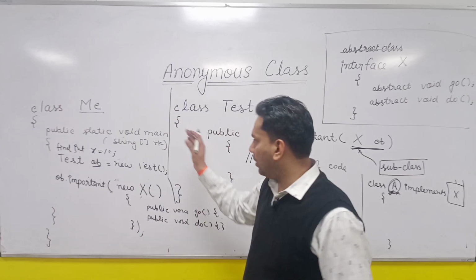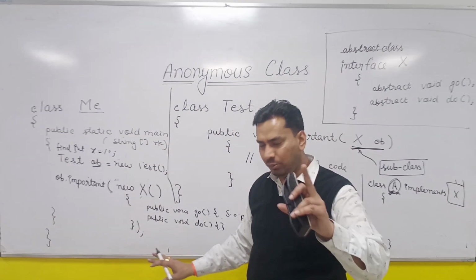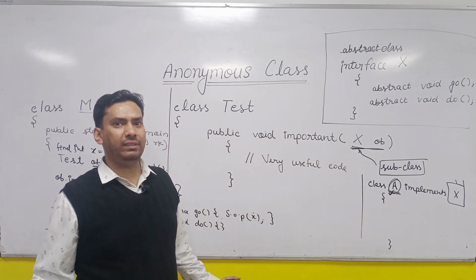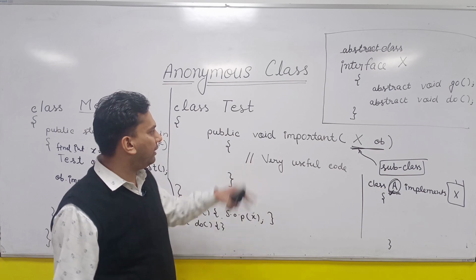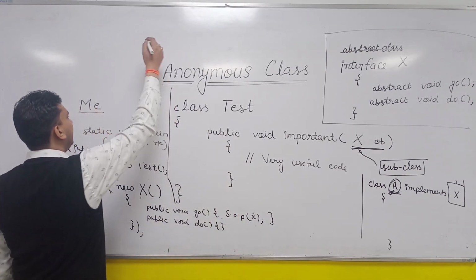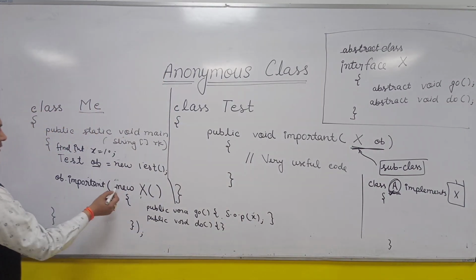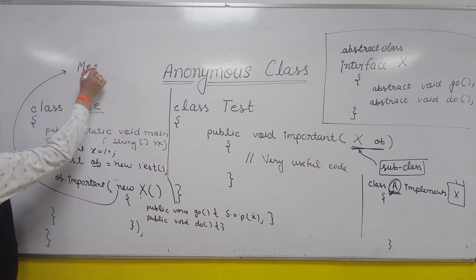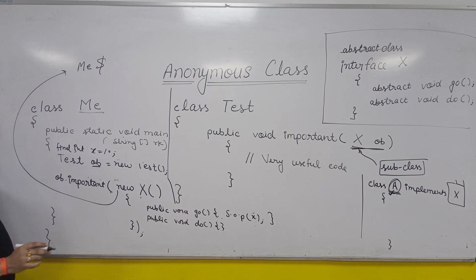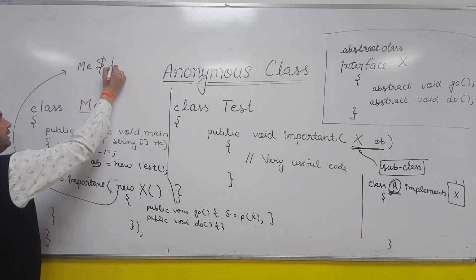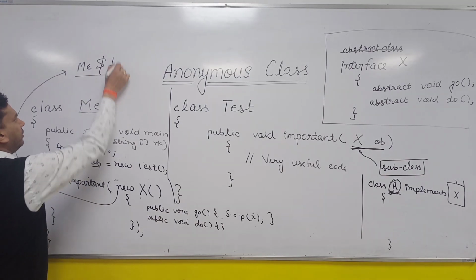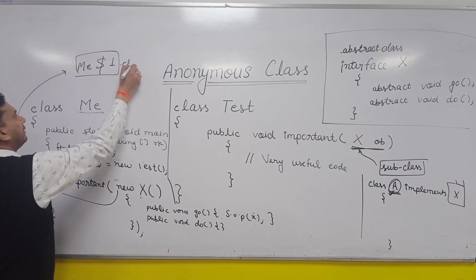So that's all about the anonymous class. One more thing, the naming convention of an anonymous class. As it does not have any name, its dot class file will be created like this. What will be the dot class file name for this class? It will be the outer class name, dollar, similar to the local class, it will put 1 here, but there is no name further, so it will be Me$1.class.